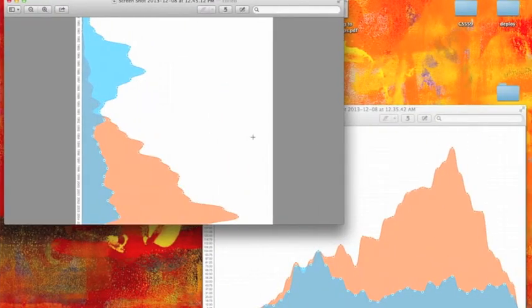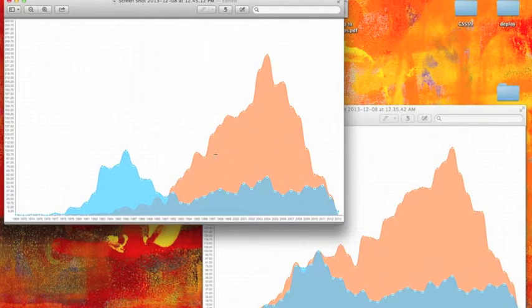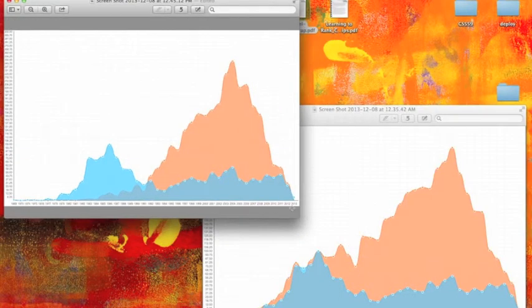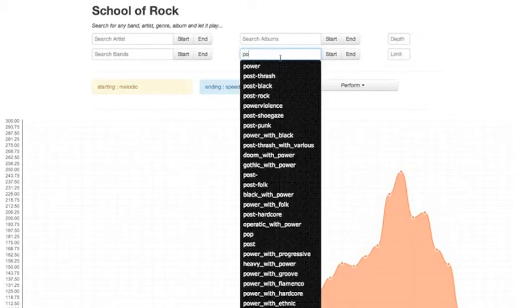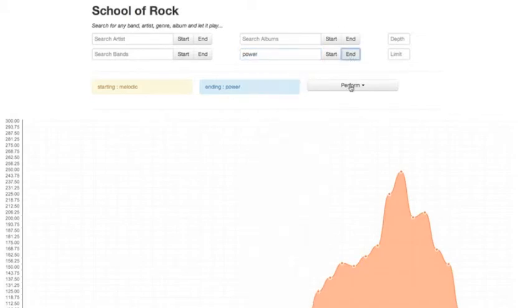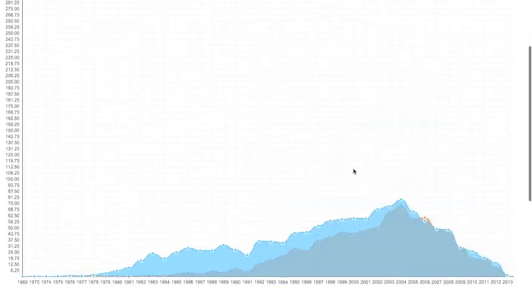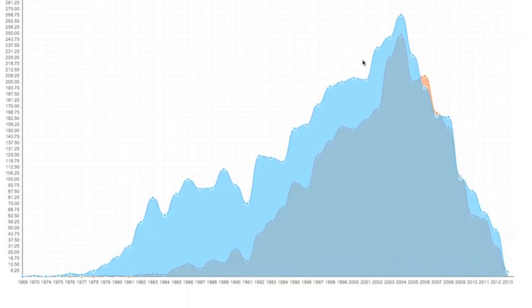As you can see in the snapshots here, the upper left graph plots speed versus melodic metal bands and the lower right graph plots speed versus power metal. The blue region in both graphs is speed metal. We can infer that melodic metal was a major contributor to power metal, which implies power strongly influenced the melodic genre. Finally, when we plot power versus melodic, we can see that there is a complete overlap in the region, which confirms our inference.